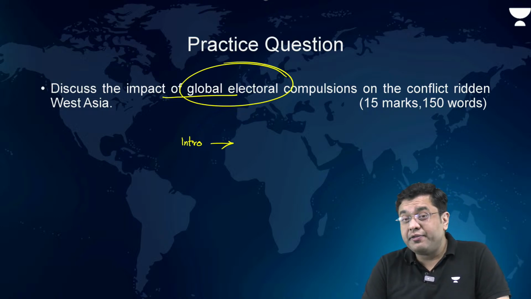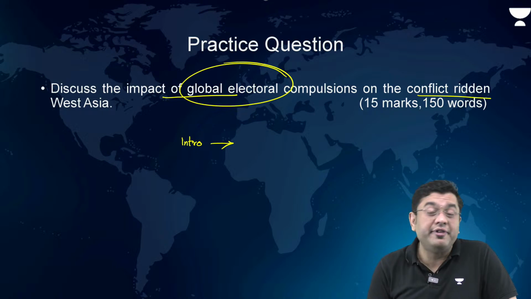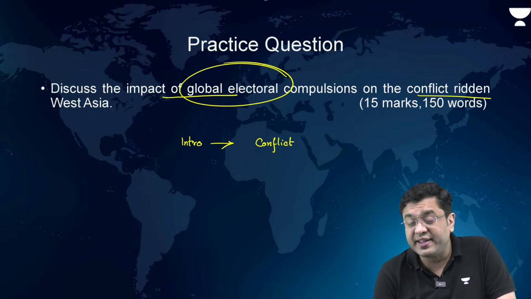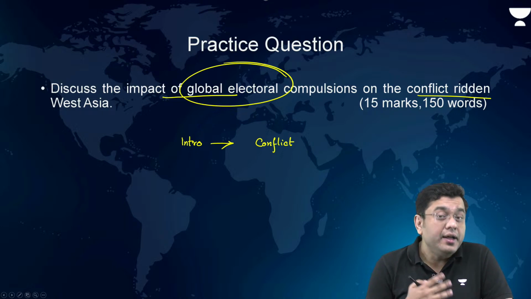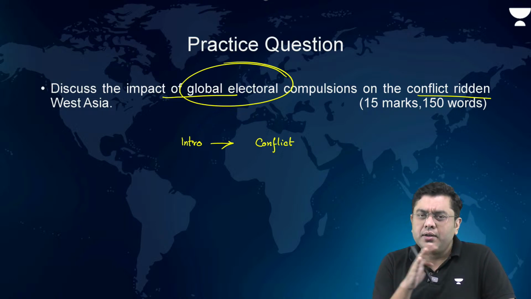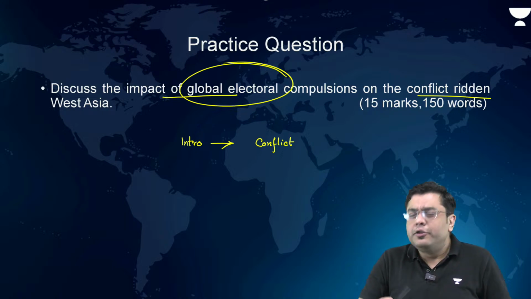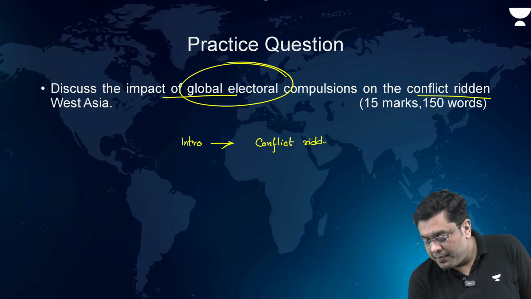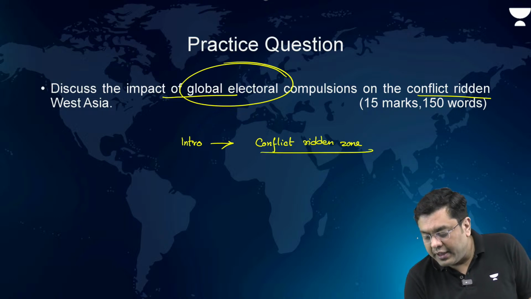In the intro, do you straight away start with the electoral compulsions? No. You start with the conflict-ridden West Asia. That is what you have to mention. That West Asia is a very volatile region when it comes to achievement of peace and when it comes to the actions taken by individual parties. That is where you experience conflicts like Iran, Israel, Lebanon, then Saudi Arabia, Iran. So it is a conflict-ridden zone. That is what you have to specify in the intro.